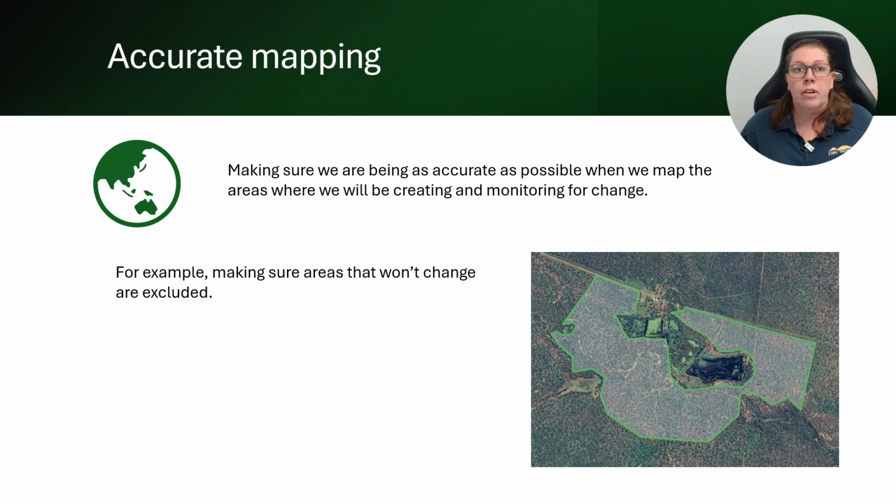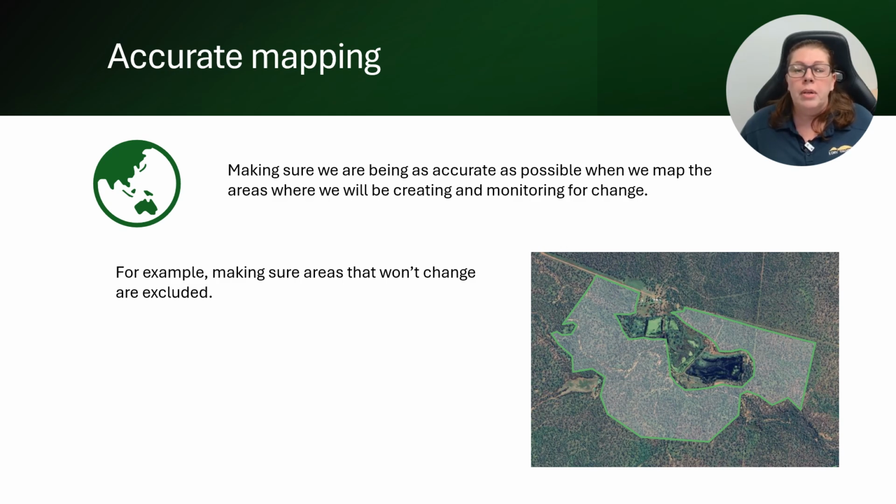Firstly, looking at accurate mapping, we want to map as accurately as we can when we're setting up our project polygons. This means only representing the exact areas of change and excluding areas that won't change. So using the example that's on the screen, this is a grazing property where we'll be looking to change the condition of part of the property through improving grazing land management.